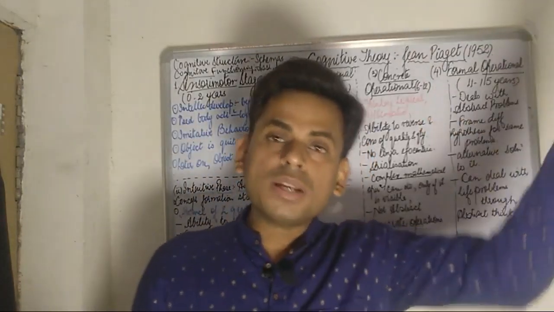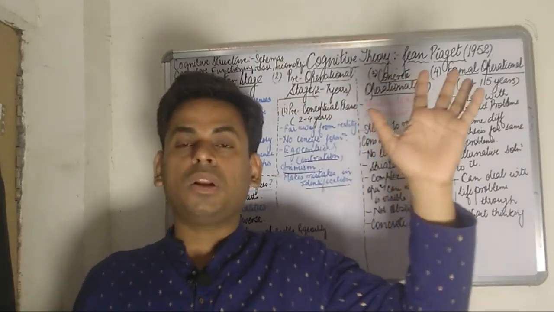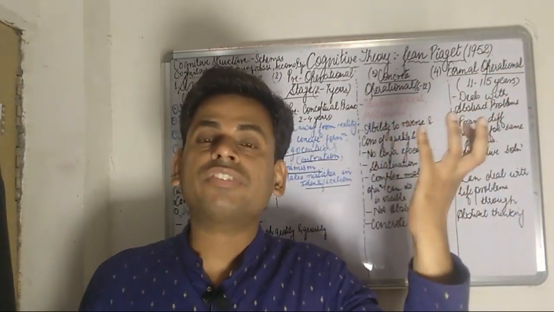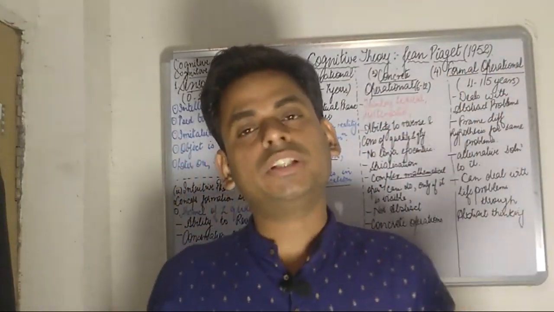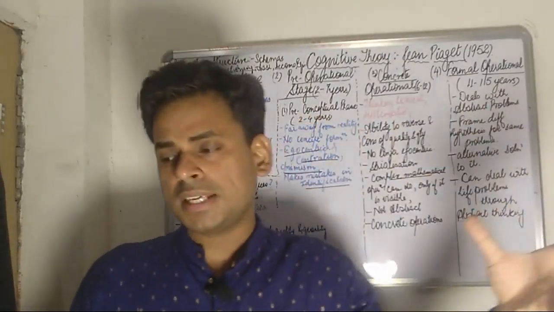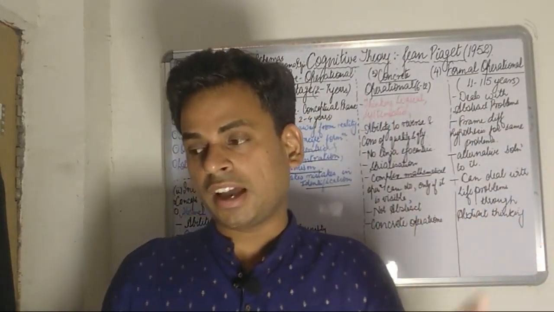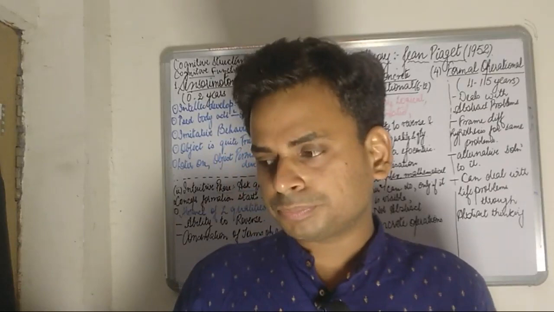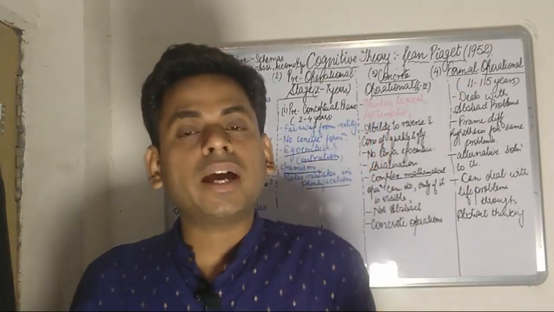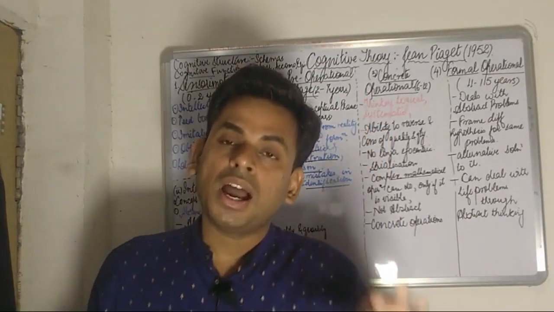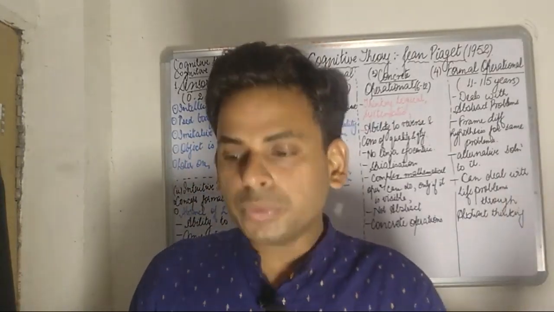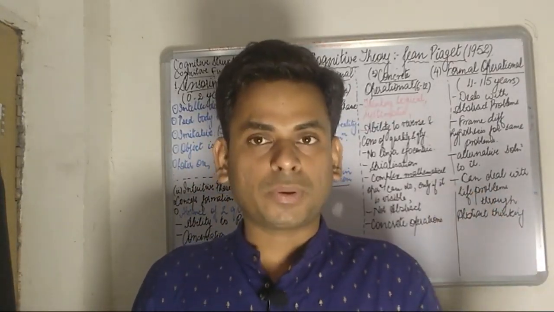So the old schemas, which were already there, are not sufficient to adjust to the new environment. Schemas are the set of information or instincts the child is holding. That's why the child now accommodates newer feelings and newer thought processes.